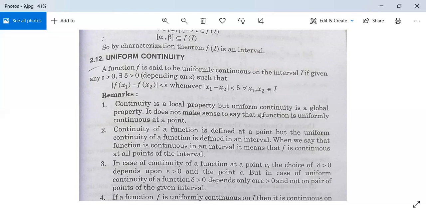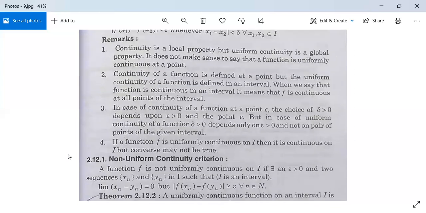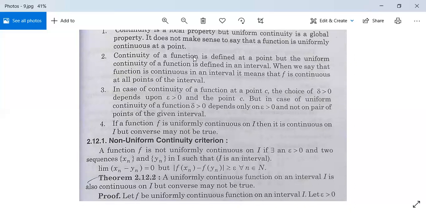It does not make sense to say that a function is uniformly continuous at a point. No, we need to say that a function is uniformly continuous in an interval, not at a point. Next, continuity of a function is defined at a point, but the uniform continuity of a function is defined in an interval. When we say that function is continuous in an interval I, it means that f is continuous at all points of the interval.